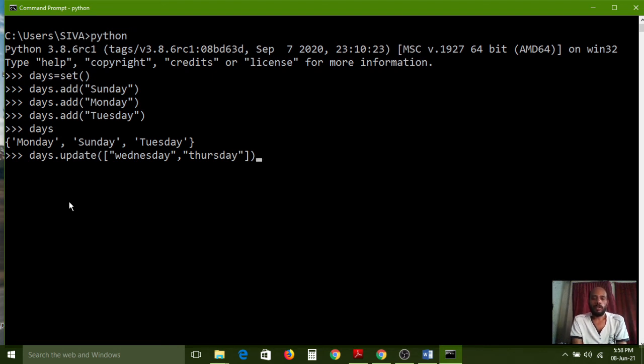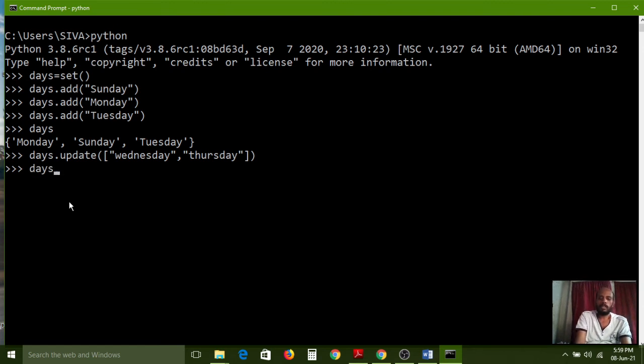Okay, so here letter-wise separation is not required, because here we have weekdays: Sunday, Monday, Tuesday, after that Wednesday, Thursday we have to maintain. If you haven't used square brackets, then it can split letter-wise. Previously we have seen that, so we should not maintain that type of data. Here the entire strings we have to maintain, so that's why we are using square brackets.